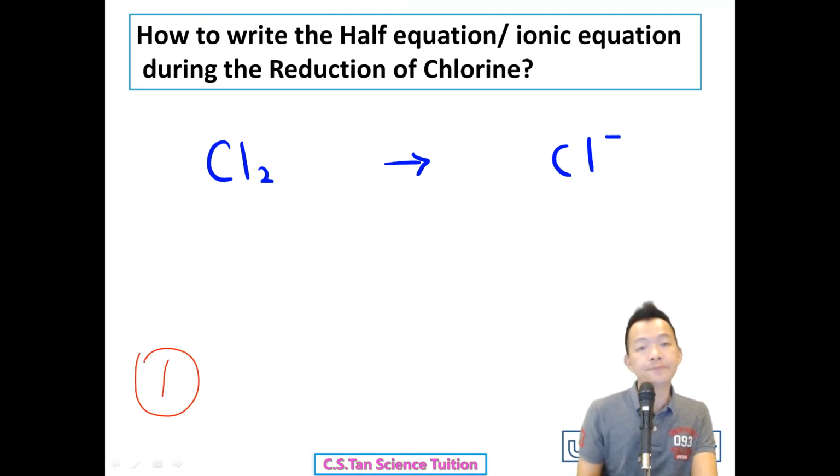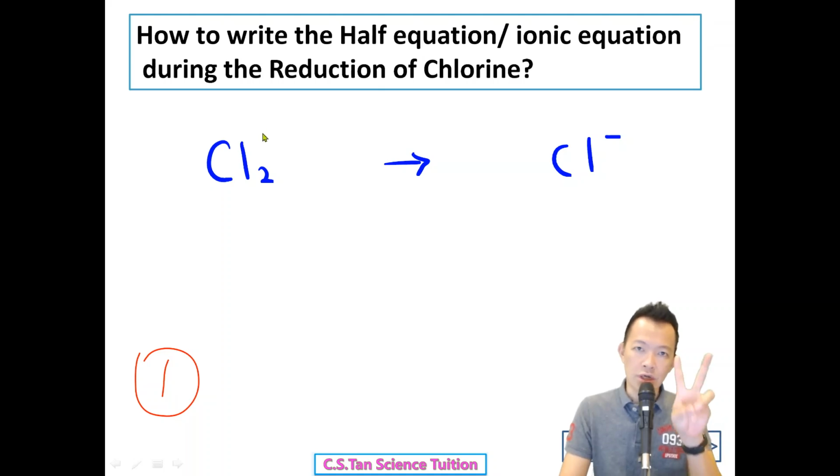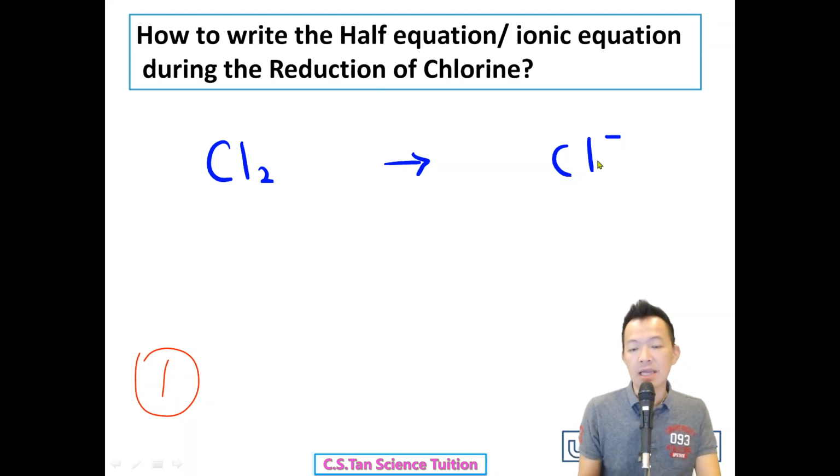Step number 2: please make sure the number of atoms on the left and right hand side are equal. Left hand side, the chlorine molecule contains 2 atoms. Right hand side, the chloride ion has just 1 atom only. So to balance the number of atoms we times 2. This is step number 2.